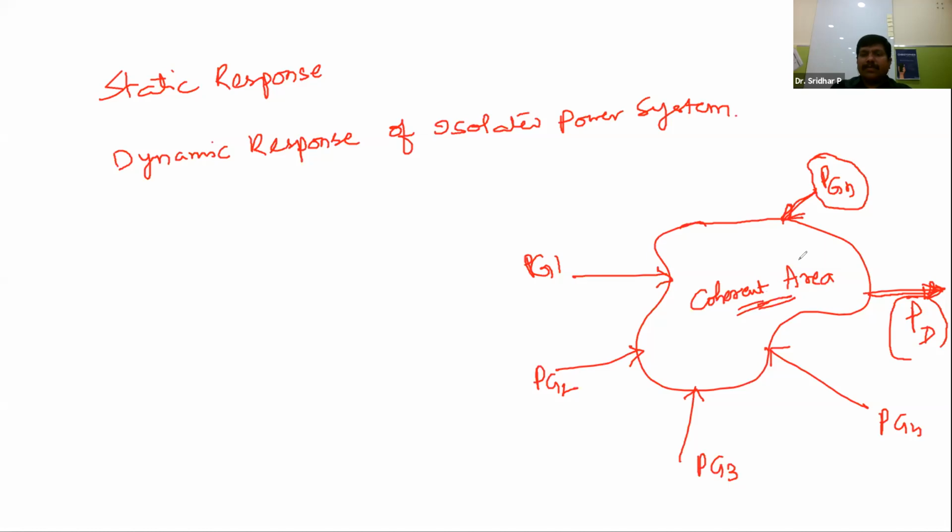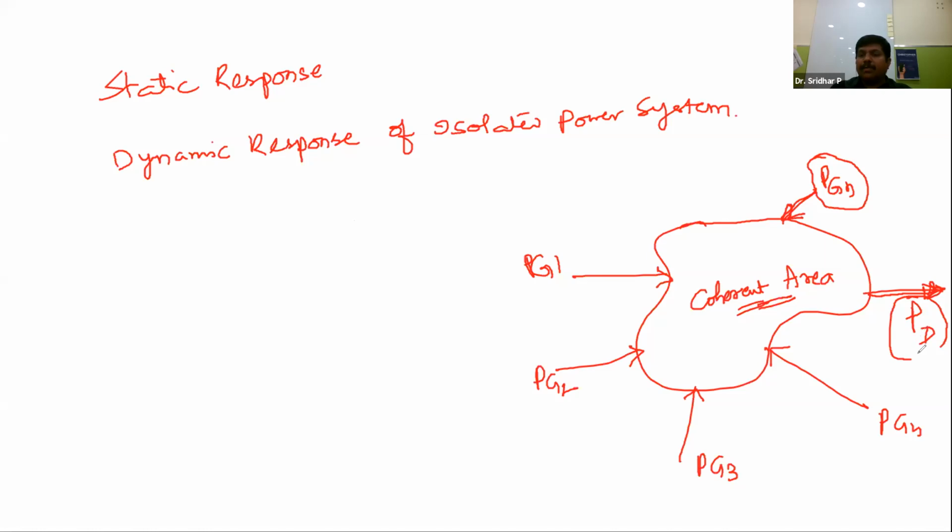So what is the basic difference from an ordinary area? We have uttered so many times the terms area and coherent area. What exactly does coherent area mean, and what does area mean? Area may be a geographical portion, which is simply an area. But coherent area means there is some internal relation among the generators connected to this common area, and because of these internal relations, the n generators will respond according to the common load the power system is observing.